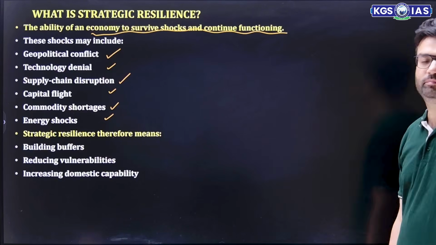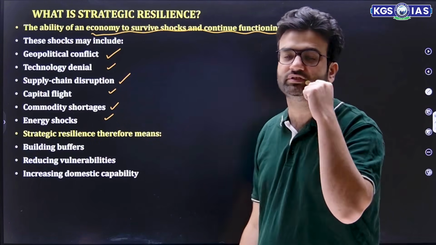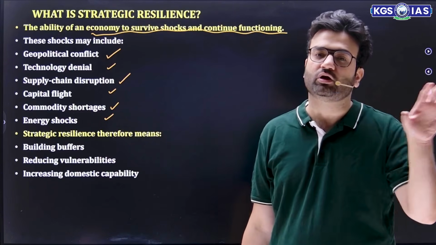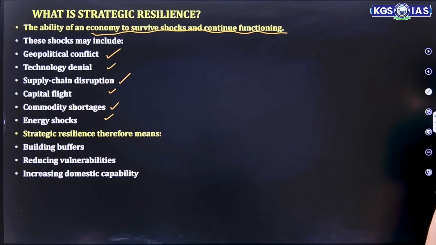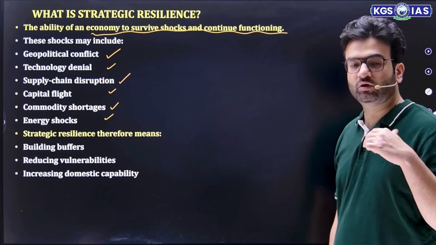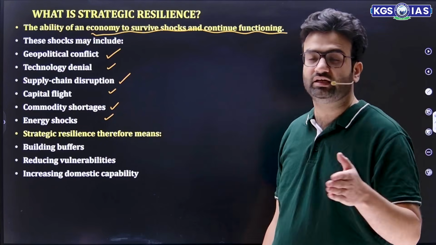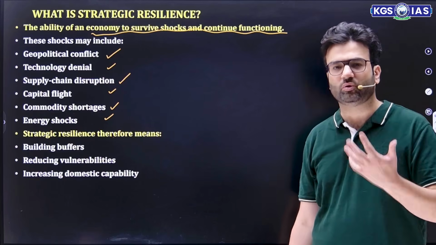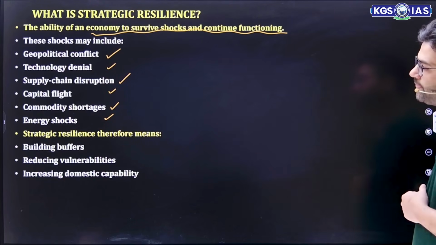Capital flight is when FIs keep taking their money back to countries which will give them stable returns, destroying the stock market of other countries. Then commodity shortage. After that, energy shocks. Energy shocks means non-availability of energy products, especially we have seen in recent times LPG, petrol, diesel, CNG and all these things.